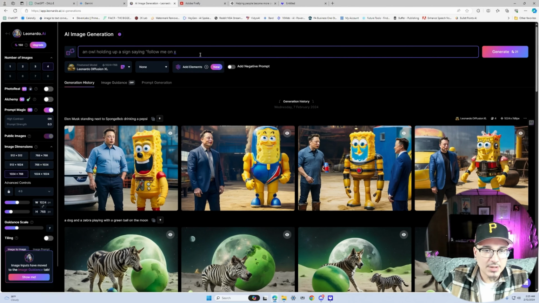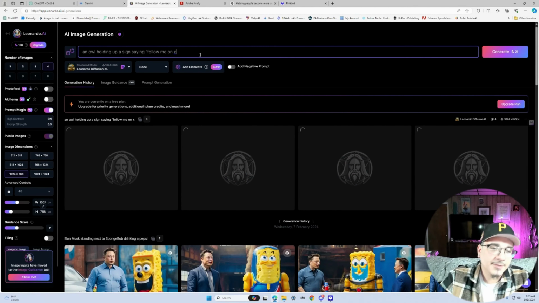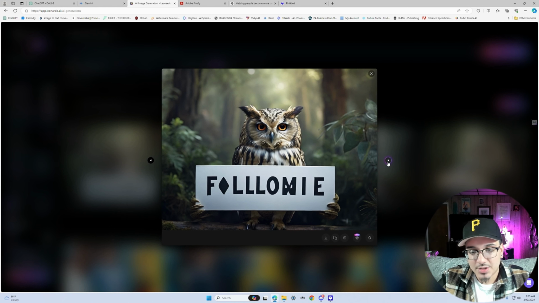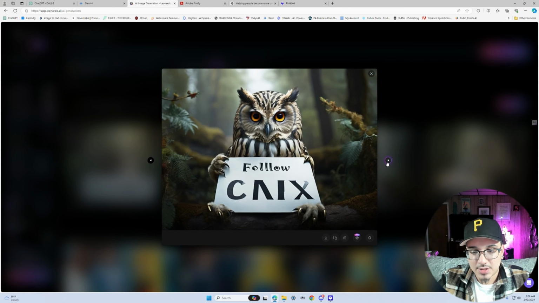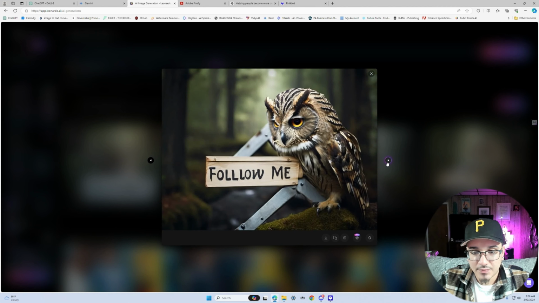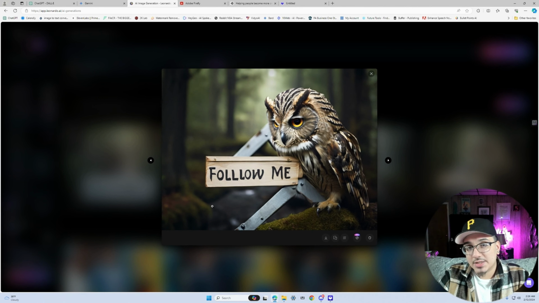Now we're holding up a sign saying follow me on X. All right, and this is what Leonardo gave me. The actual picture of the owl looks really neat, really good, but the letters aren't it at all. It just says follow my. This one says follow me, and follow me. But it didn't really get the letters. Definitely has some progress to make. So I would give Leonardo AI, when it comes to text in images, a 5.5.